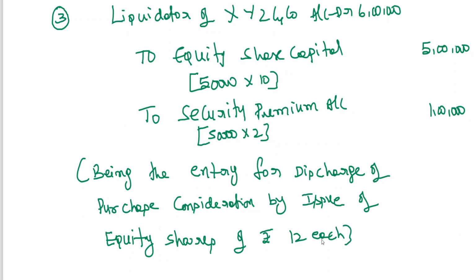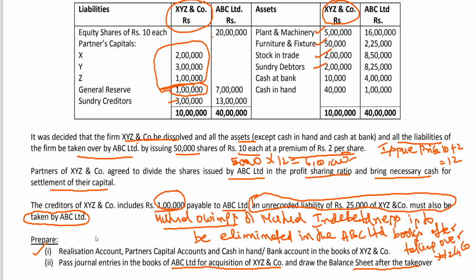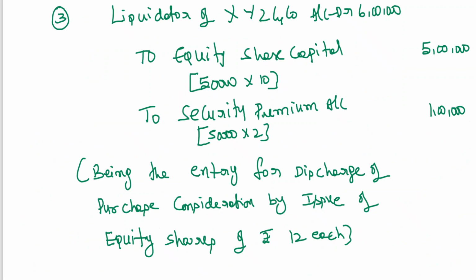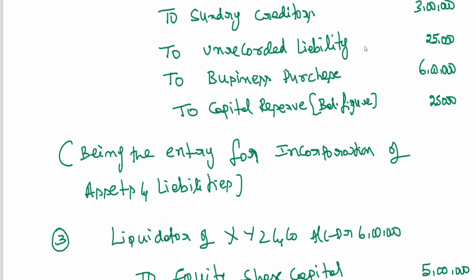And now I have already told you that the sundry creditors include something here. The creditors of XYZ and Co include 1 lakh payable to ABC Limited, means this creditor includes 1 lakh due to ABC Limited. Now it has become creditors of ABC Limited.